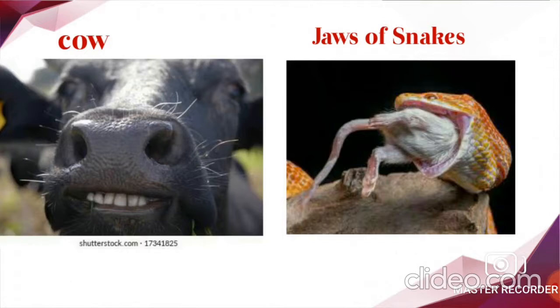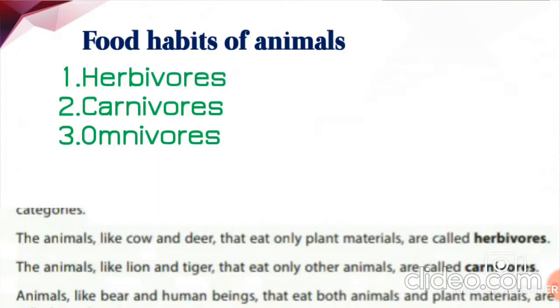And then you see the jaws of snakes. The jaws of snakes help the snakes to swallow animals that may be much larger than the size of their head. So like this, many animal bodies get modified so that it becomes easy for them to eat their food. Got it? Understood? Yes. Next, we will see food habits of animals.